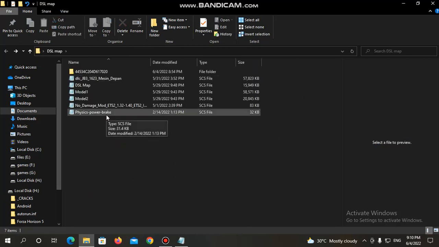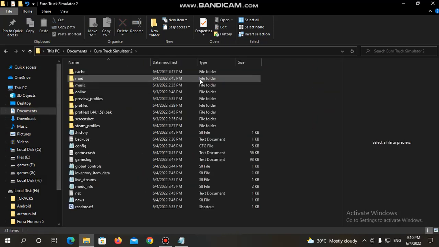So what is physics power brake? Physics power brake is one kind of mod that makes your braking intensity more powerful, meaning that if your braking intensity is around 70 to 75, the brake will be perfect. According to my personal use, I recommend it. This is the main one. If you want to use it, then copy or cut and paste it in Documents, Truck Simulator 2, mod, and paste it in here.